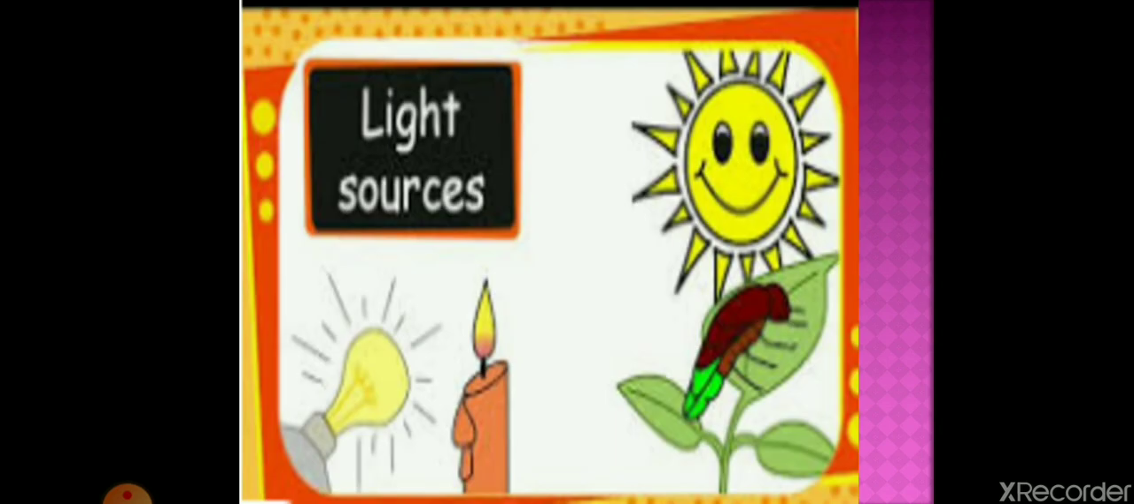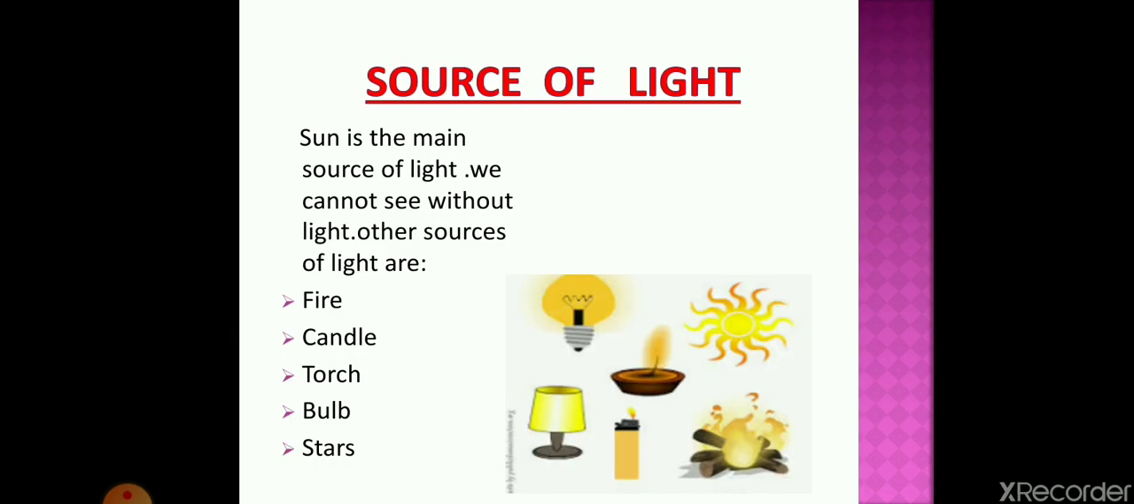Let's talk about light sources. Light sources vary in brightness. Some lights are bright and others are dim. The brightness is the intensity or power of a light source. Brighter lights have a higher power. Other sources of light are fire, candle, torch, bulb, and star.